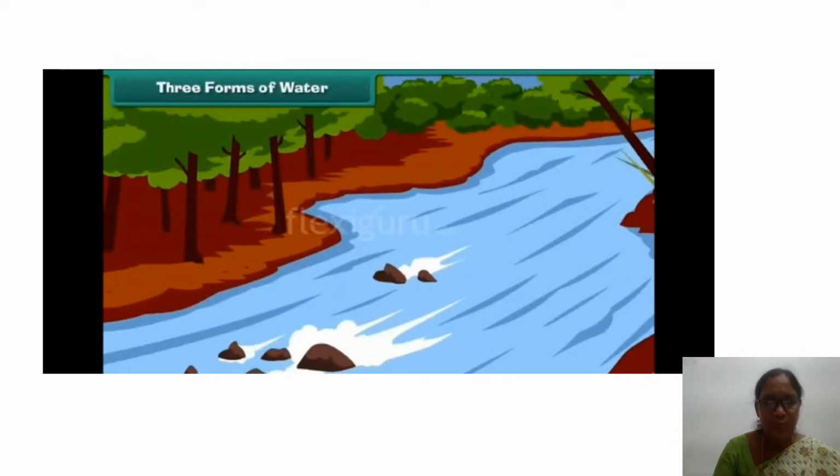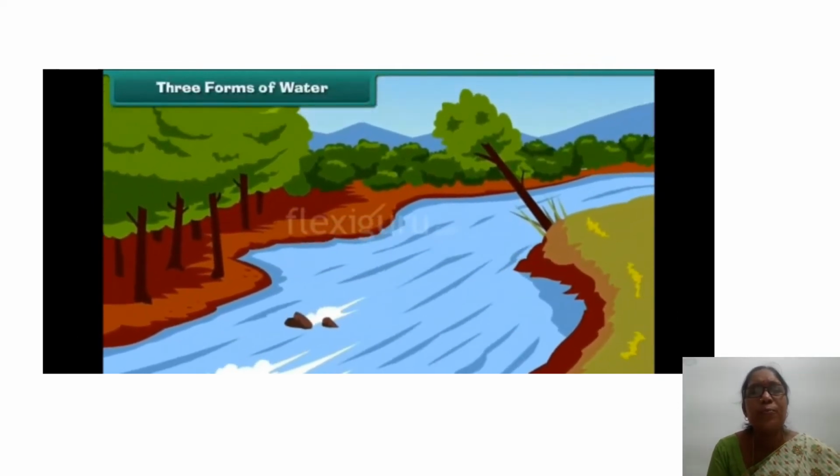Look here. Do you know water? Water is in three forms. What are the three forms of water? We see here. Yes, look here.